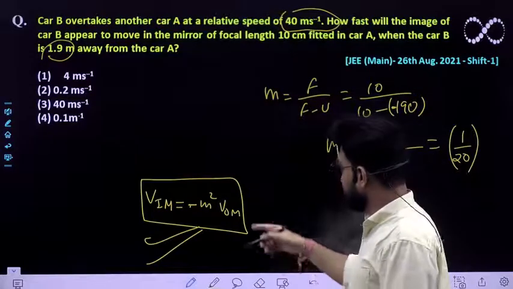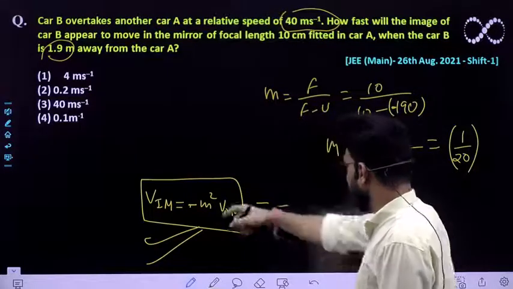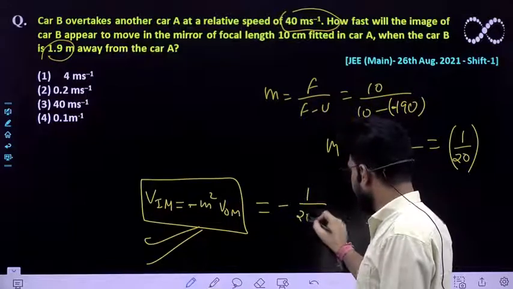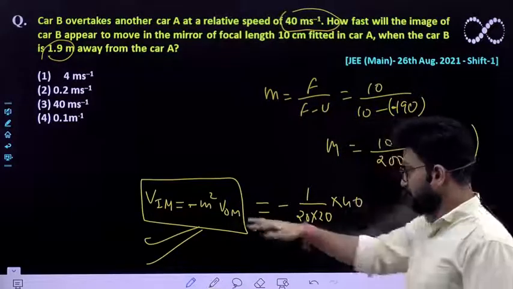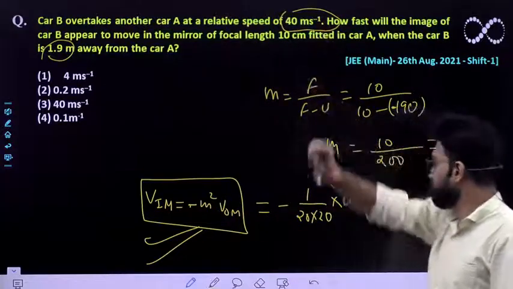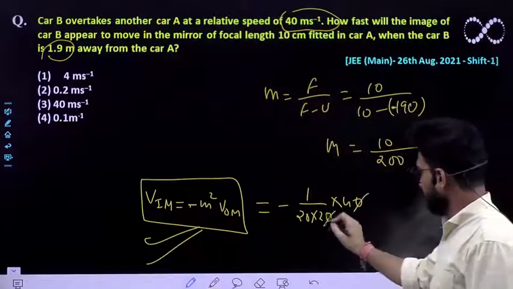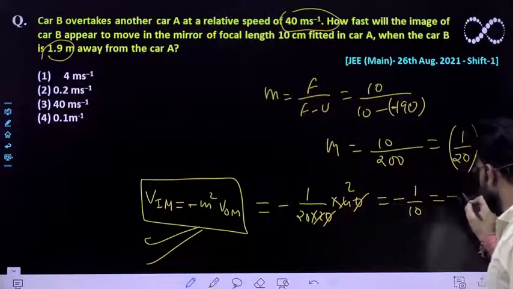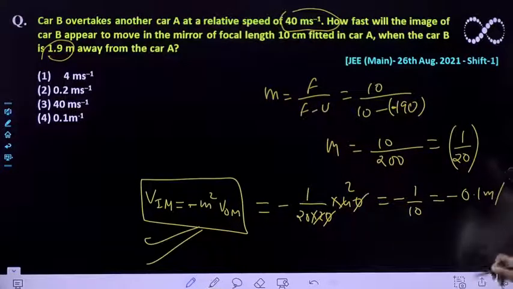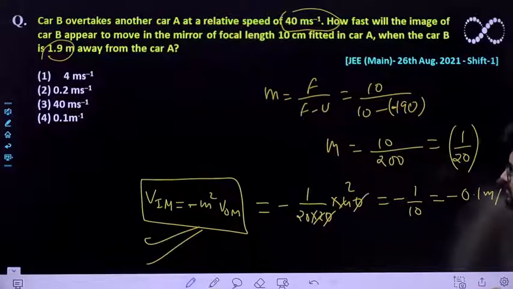Now we'll be putting the values. Minus of 1 upon 20 squared into 40, because the velocity of object with respect to mirror is already given to you as 40. So you'll be getting 1 upon 10, which is nothing but minus 0.1 meter per second. So this is the final answer.